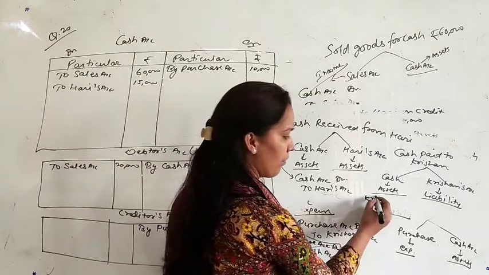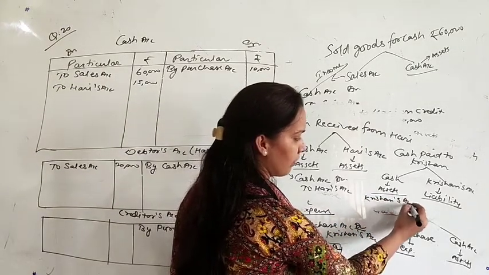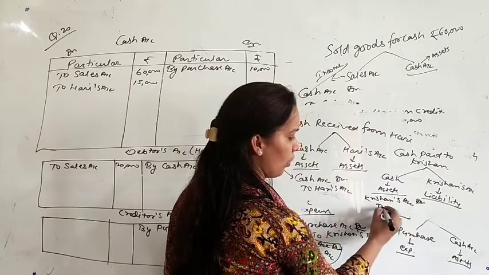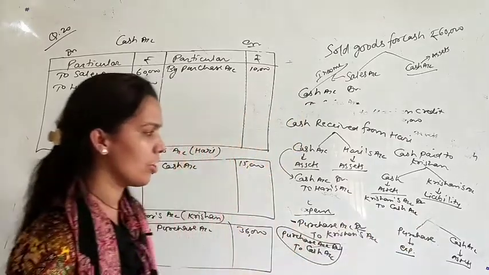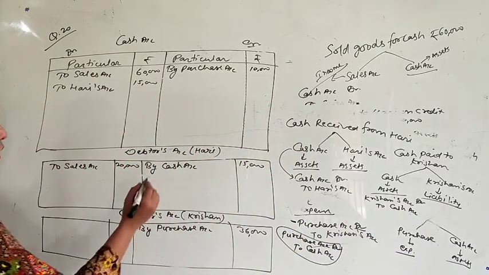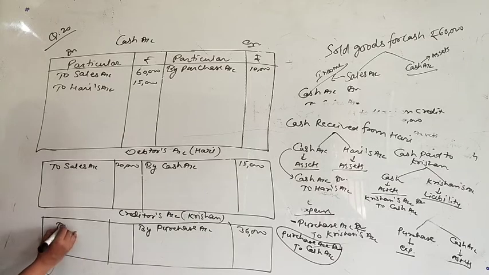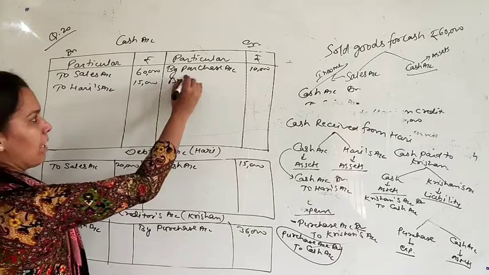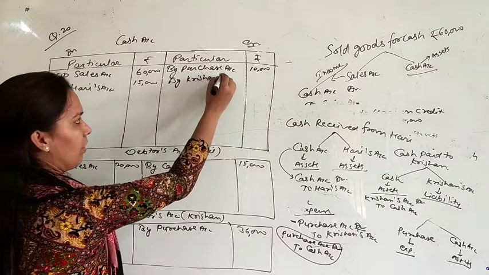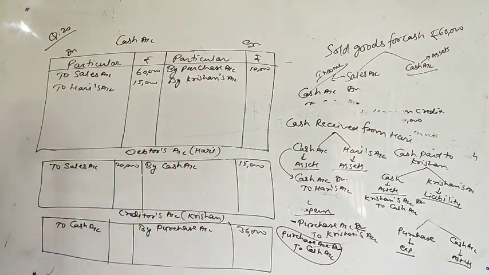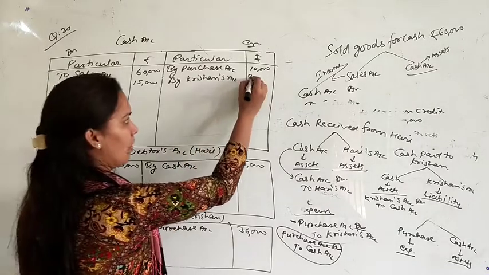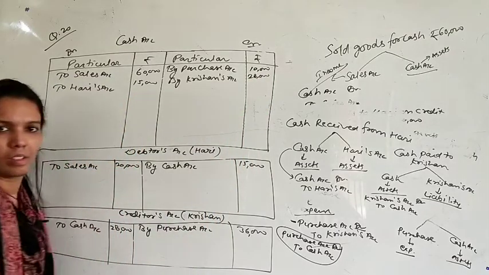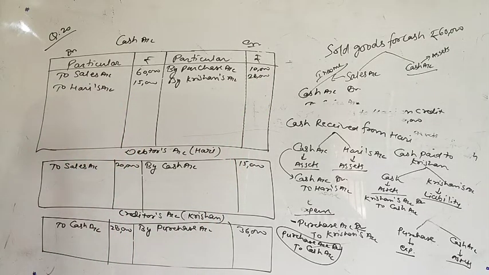So the entry will be Krishan's account debit to cash account. In Krishan's account we will write to cash, and in the cash account we will write by Krishan. Okay, the amount was 28,000. All entries are completed here.